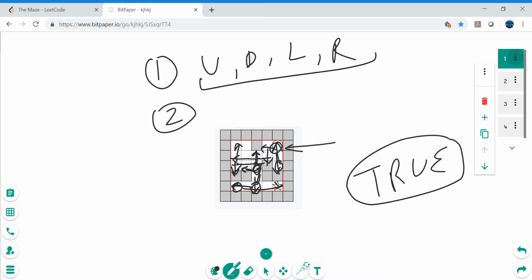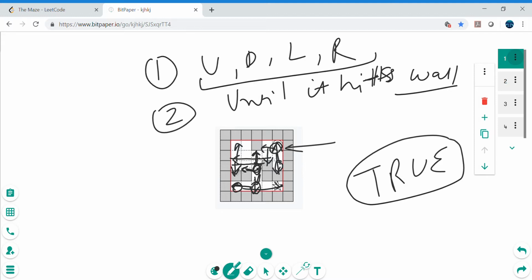The second observation is that the ball will not stop until it hits the wall, right? If it does not hit the wall, then it's not going to stop. It will keep rolling. And once it stops, then we need to choose any of the next four directions. So these are the two key observations, and if we are able to figure these out, then we can think of our approach, like how we are going to work and so on, right?